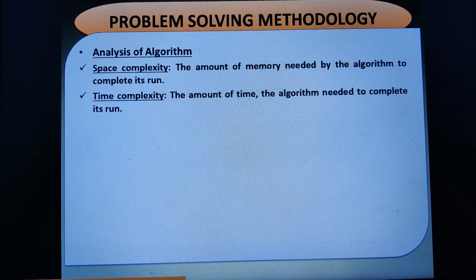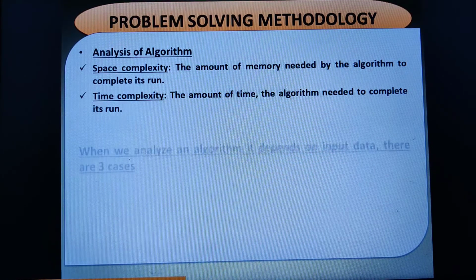If I give around 3 inputs, then it may take from a few milliseconds to seconds. If I give around 5 to 6 inputs to be read by the algorithm, then it may take more than that. So like this, the analysis of algorithm also depends upon the given input data.